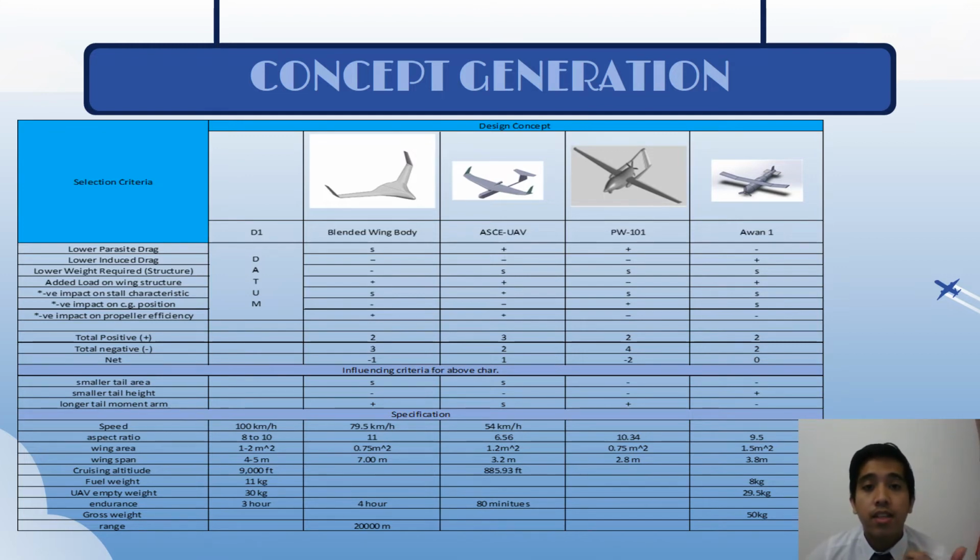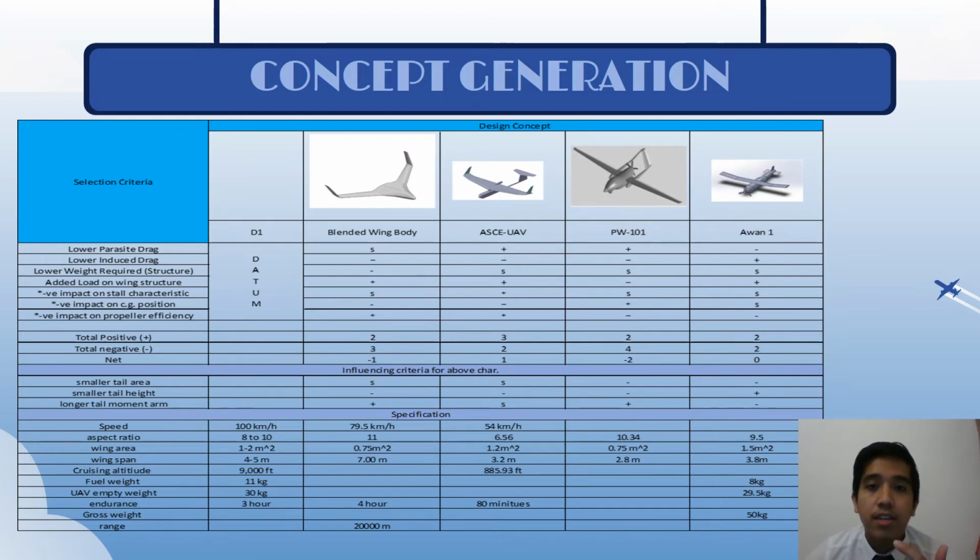So with having a tapered wing and swept back design at the leading edge, we highly believe that the wing design can make the UAV at the best performance. Our concept design aims to create a wing with exceptionally lower drag, resulting in fuel savings for the aircraft during the flight. So from the table below, from the score, ASCE UAV has the highest score among the others.